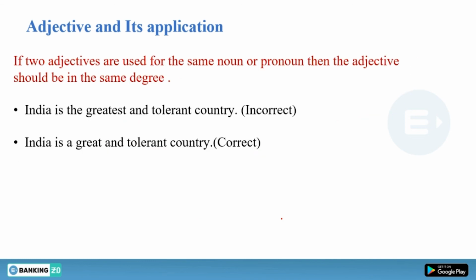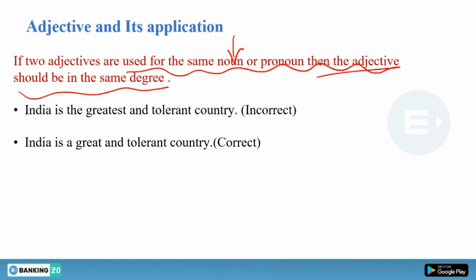Now, the next concept we have: when two adjectives are used for the same noun or pronoun, then the adjectives should be in the same degree. Simple. Suppose you are talking about India, America, or the Taj Mahal, the same noun, and two adjectives are used. Then the adjectives should be in the same degree.